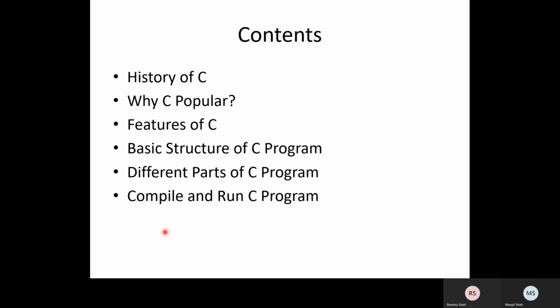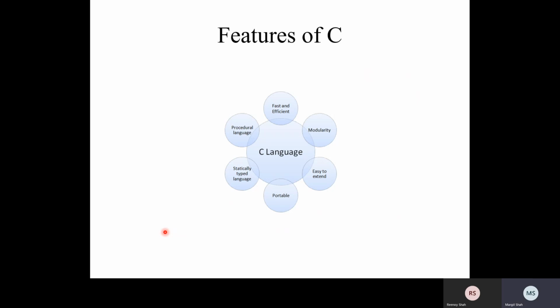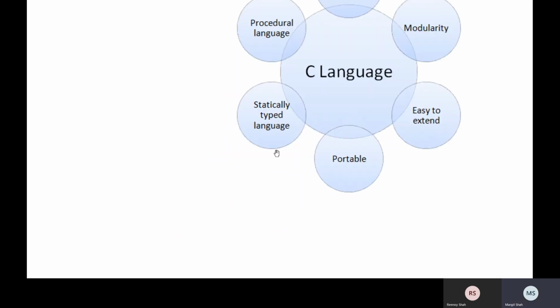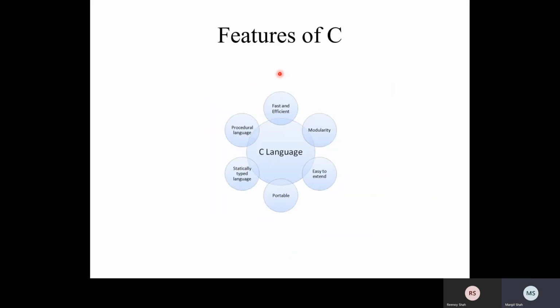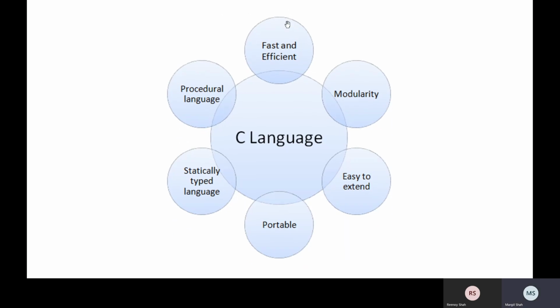Now, the features of the C language. These are the features: fast and efficient, modularity, easy to extend, portable, statically typed language, procedural language. Procedural itself says that it is a structured language.